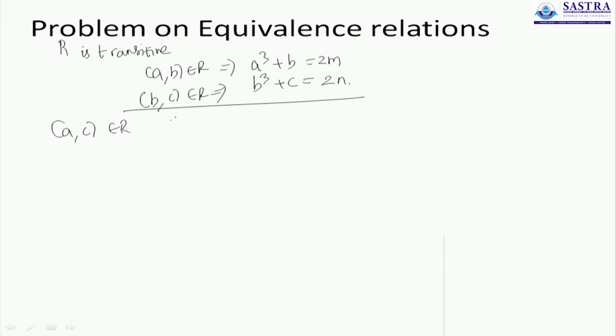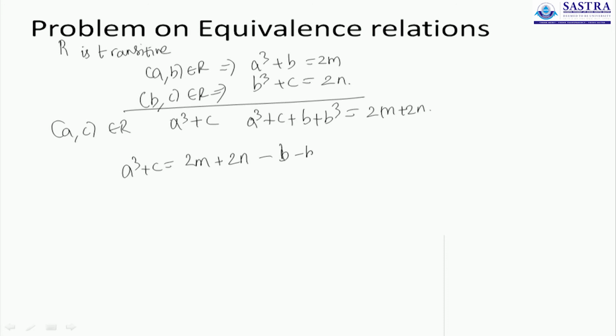This will happen only when a cube plus c is even, and a cube plus c can be obtained by just adding these two as a cube plus c plus b cube, giving us 2m plus 2n, or a cube plus c on the other hand is 2m plus 2n minus b cube, or that is 2m plus 2n minus of b plus b cube.